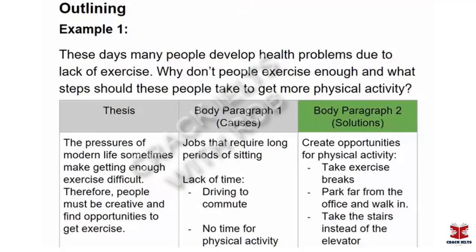Finally, then at the bottom, people could take the stairs. If they have an elevator to get up to the 10th floor, think how good it would be to walk all of those stairs all the way up and get that kind of exercise. These are solutions based on finding opportunities to get exercise, okay? And that's what we see in the thesis statement. So this is an example of how one could organize the thoughts for this essay into 2 body paragraphs, okay?